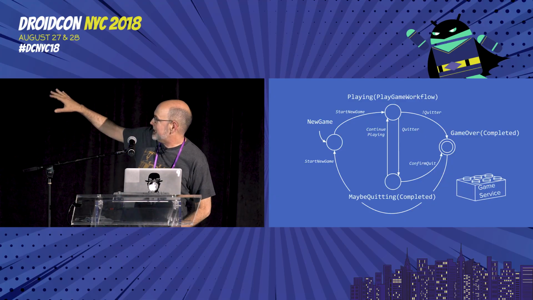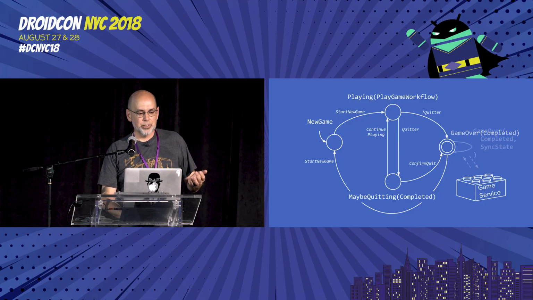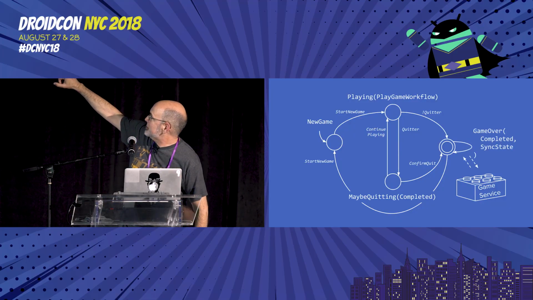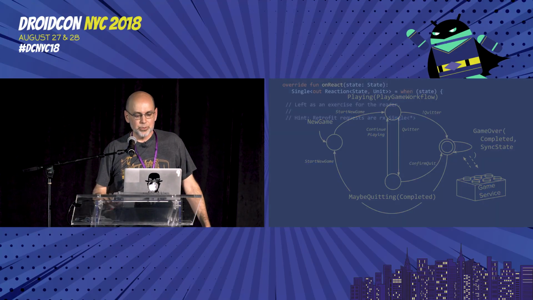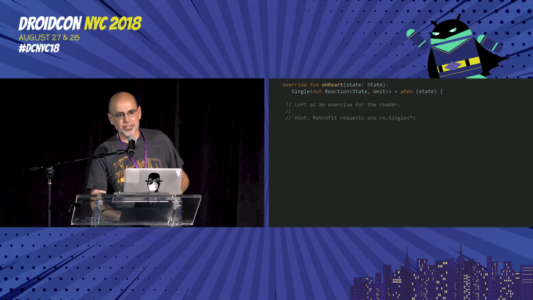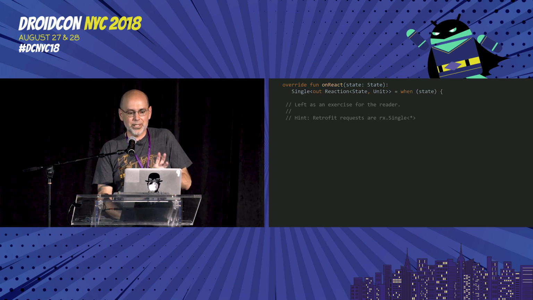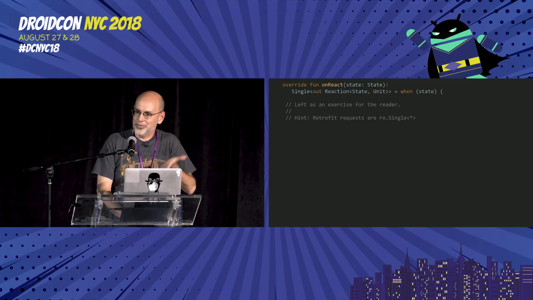Like suppose I had a game service that I want to be synchronizing this stuff. It shouldn't be hard to maybe add one more parameter to our game over state, the synchronization state of how that's working. And the code for that would look something like this. Forget about it. Go write your own code. It's a short presentation. It's not that hard. But one hint, Reactor server calls return singles, which fit nicely into this world.